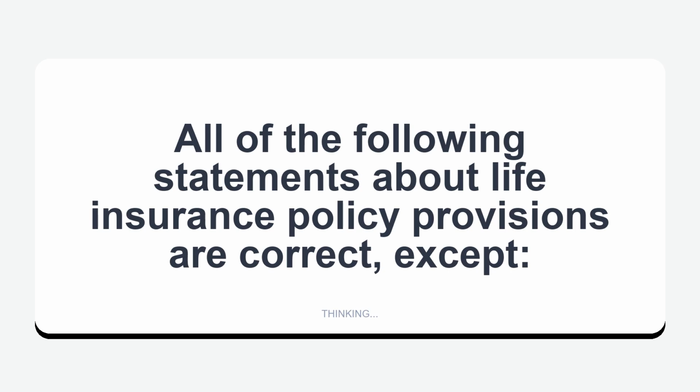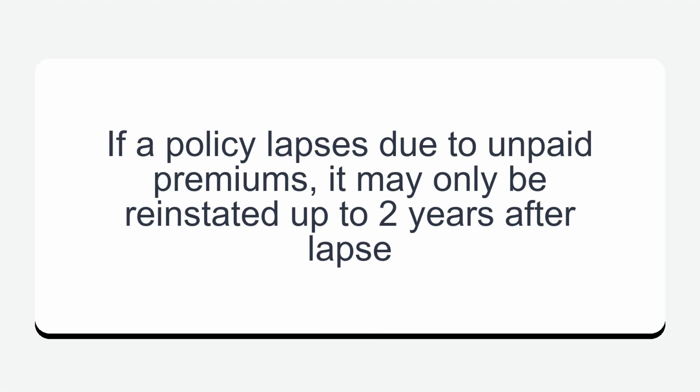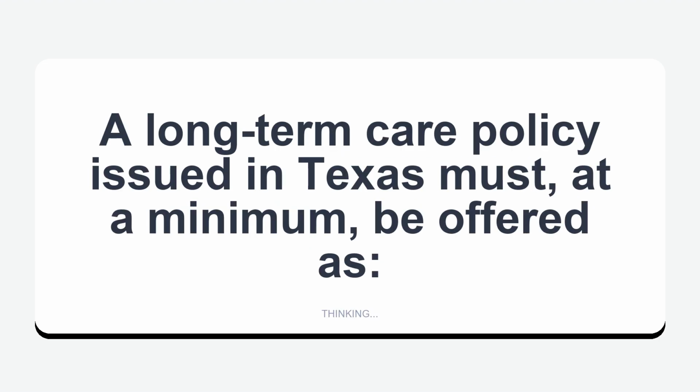All of the following statements about life insurance policy provisions are correct, except if a policy lapses due to unpaid premiums, it may only be reinstated up to 2 years after lapse. A long-term care policy issued in Texas must, at a minimum, be offered as guaranteed renewable.